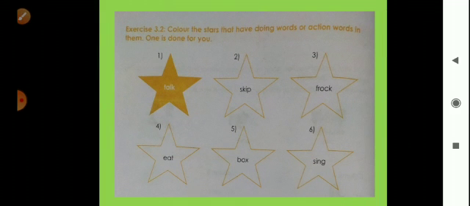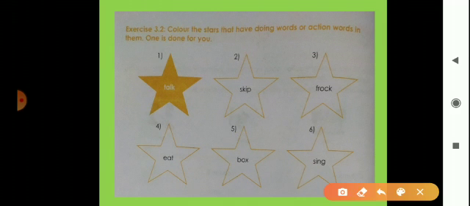Now look here. Color the stars that have doing words or action words in them. One is done for you. Now we can see here one is done, and we will dark the stars which have action words or doing words. Okay.